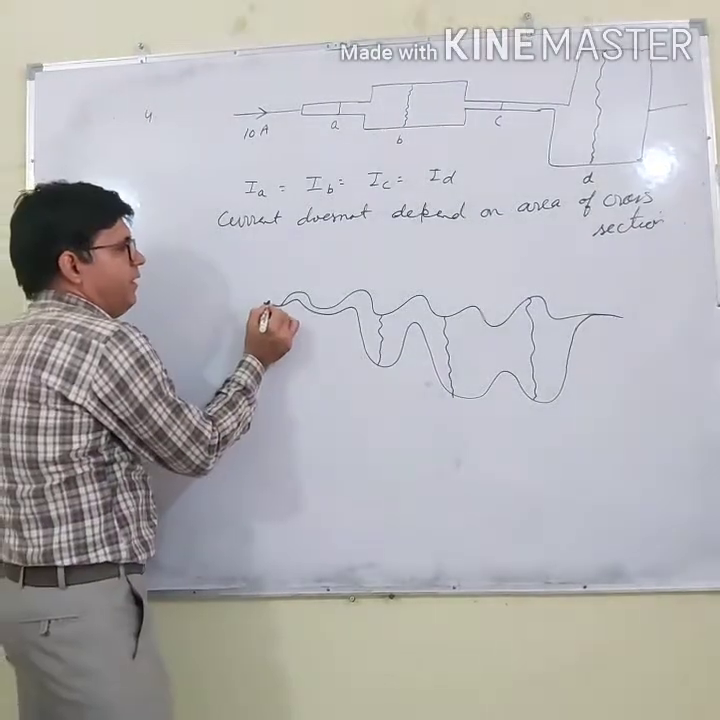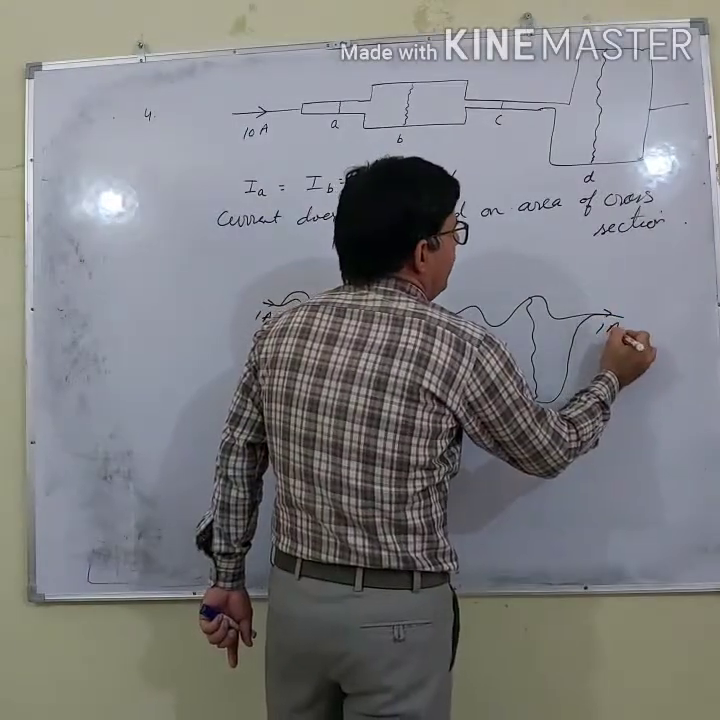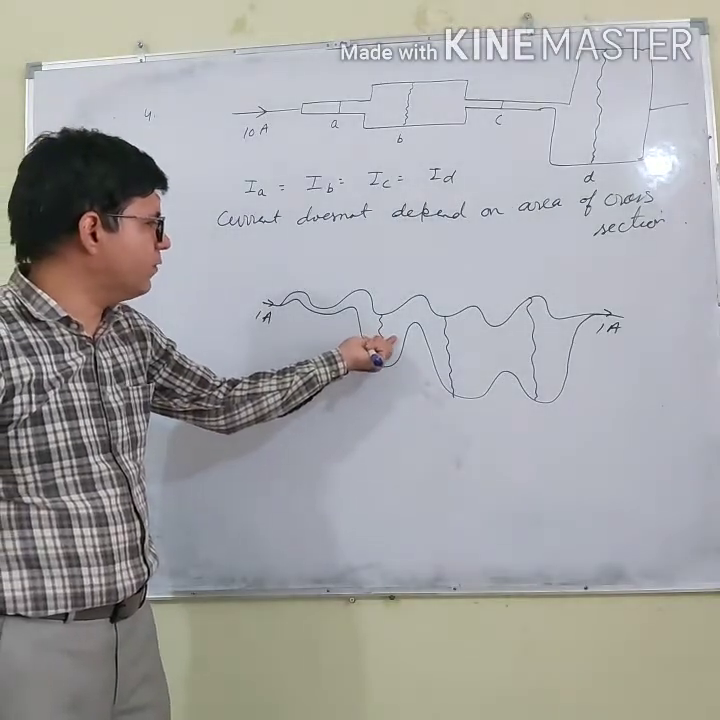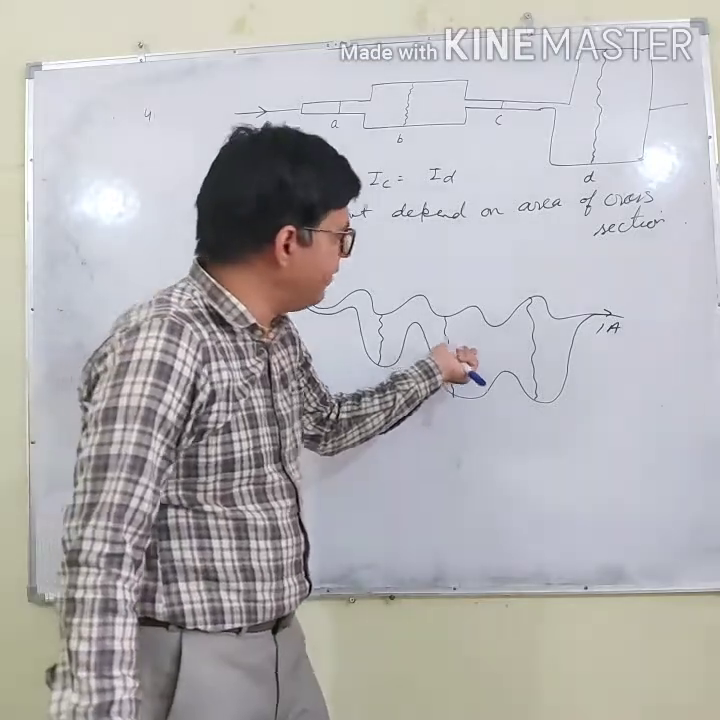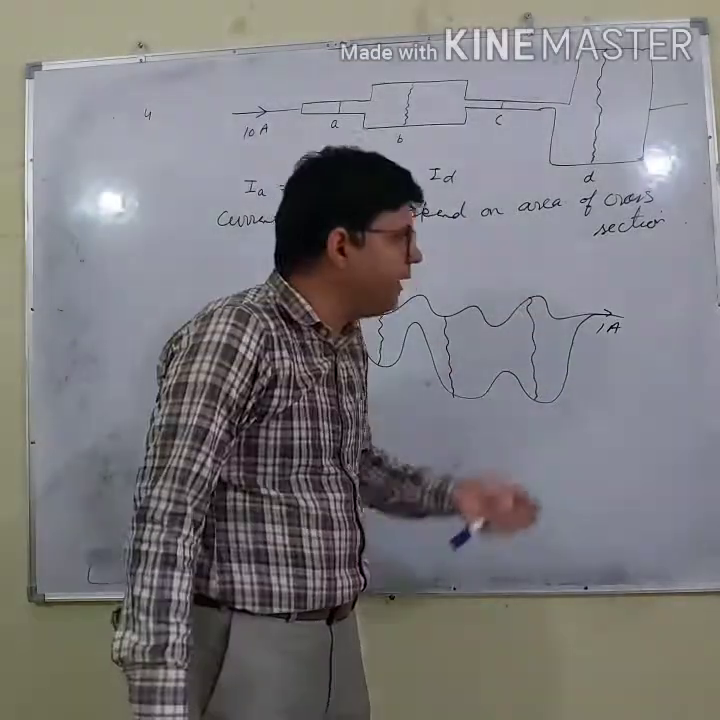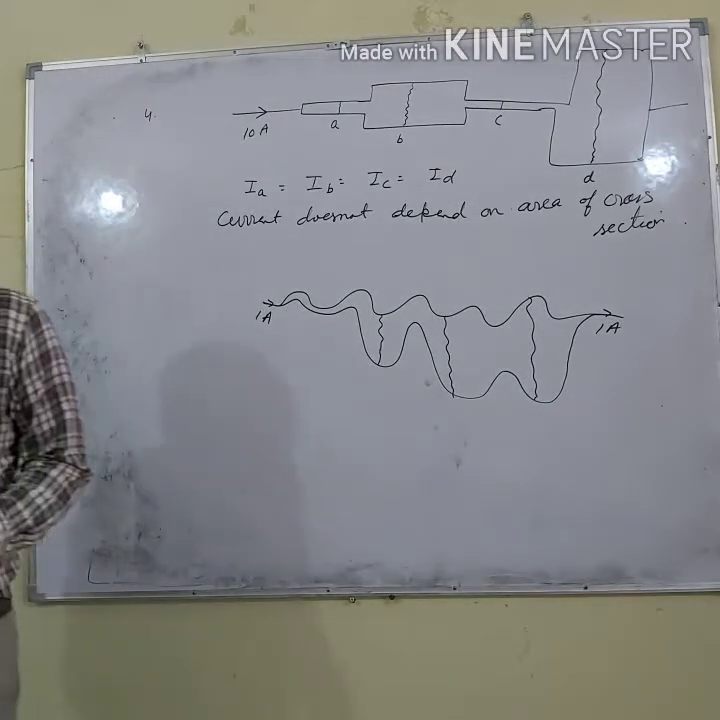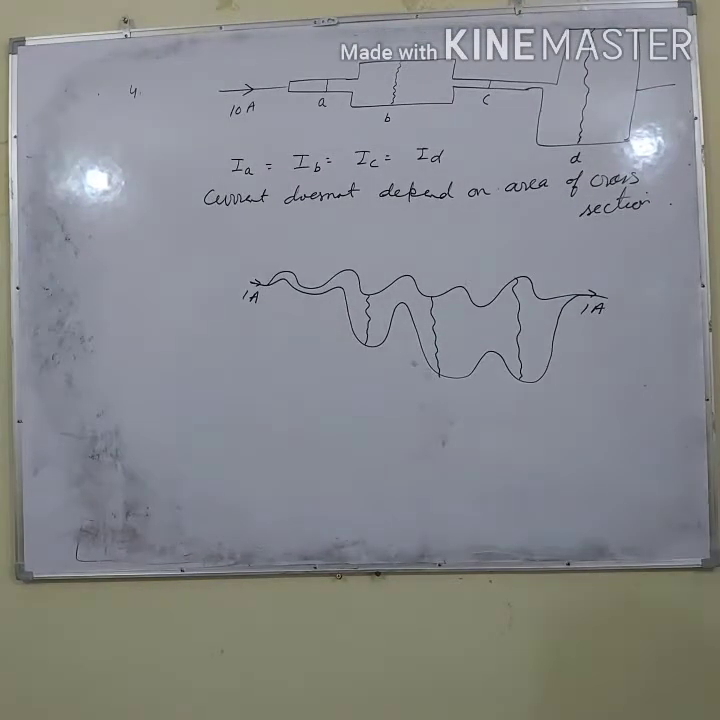If there is a current of 1 ampere here and here there is a current of 1 ampere, then you will say that current in this cross section is again 1 ampere, current in this cross section is again 1 ampere, current in this complete cross section is again 1 ampere. So what does it mean? It means that current does not depend on area of cross section.